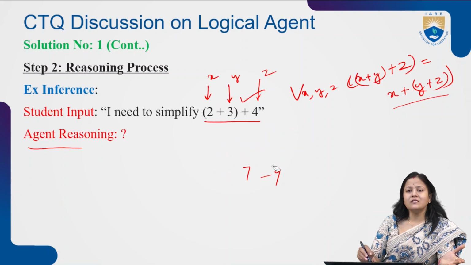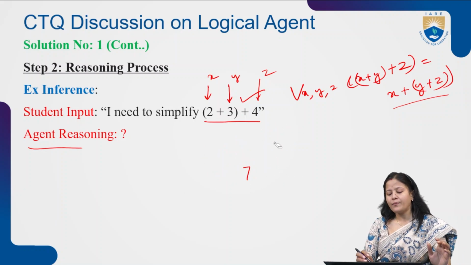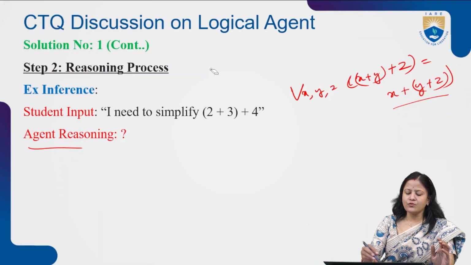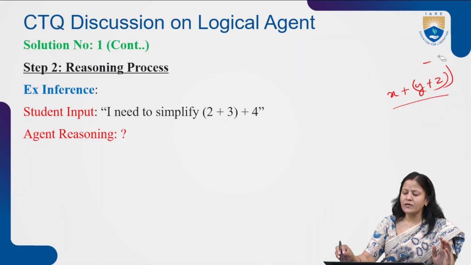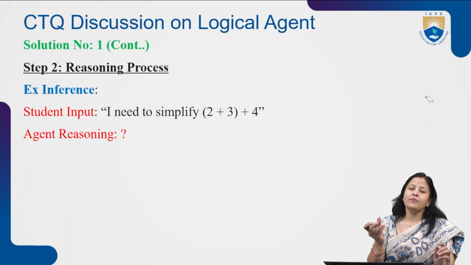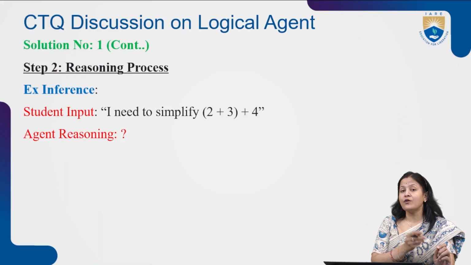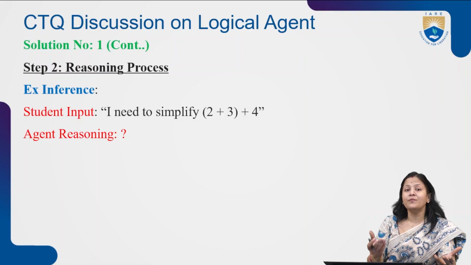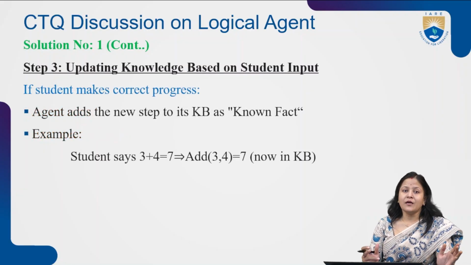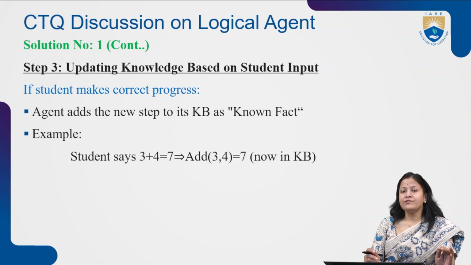Now while solving this kind of problem, sometimes we add some new things. Suppose I have written some new expression and that exact form is not there in the system. As this is a new problem to the machine, it will capture the answer and store it inside the knowledge base. That is called updating the knowledge inside the knowledge base. The third step is updating the knowledge base from the student's input.